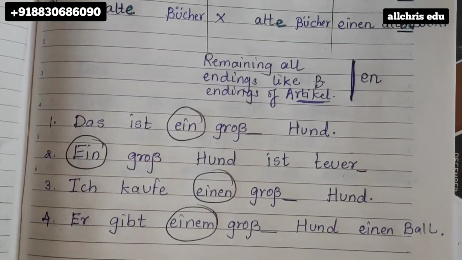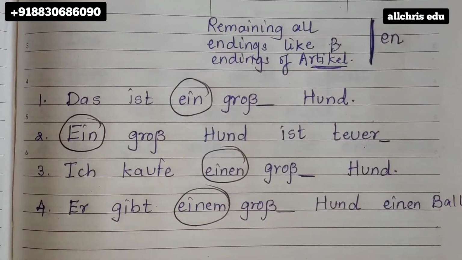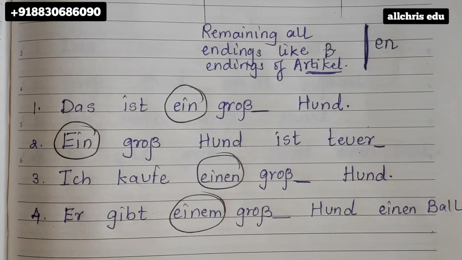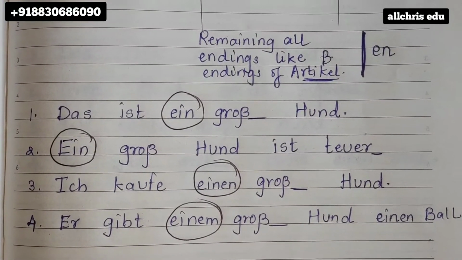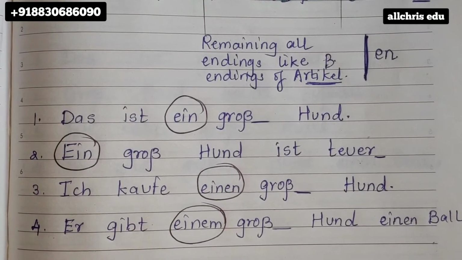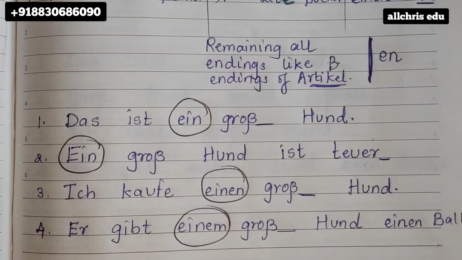As you can see over here, there are 4 sentences which I have given to you all. So in these 4 sentences, das ist ein Großhund. Now student, I have intentionally circled the word to make you observe that only we can use unbestimmt article chart.